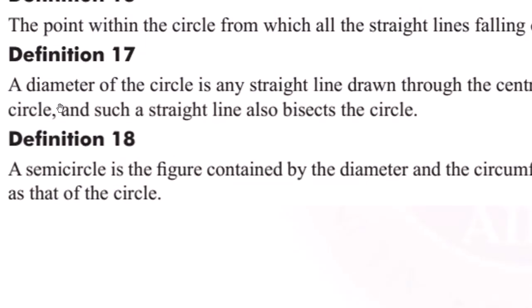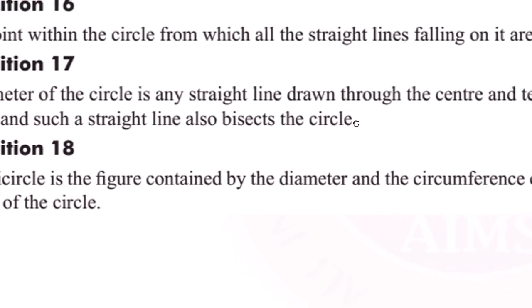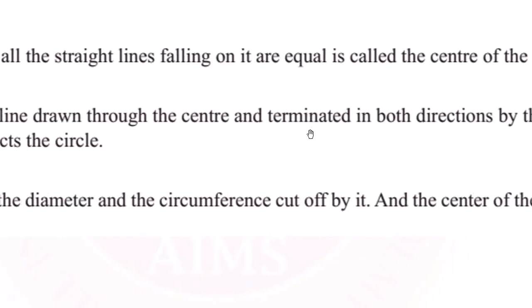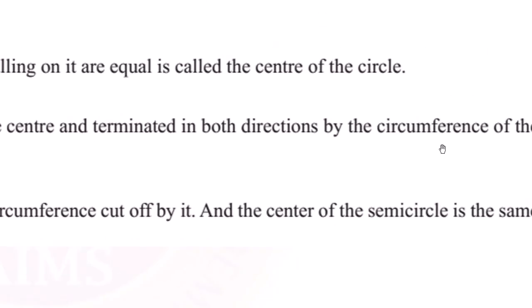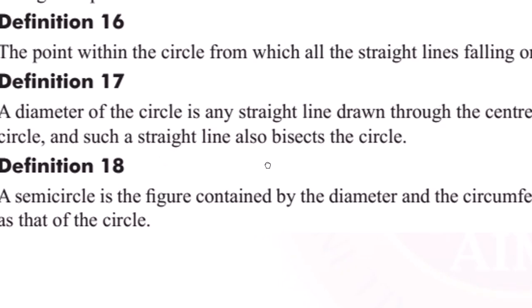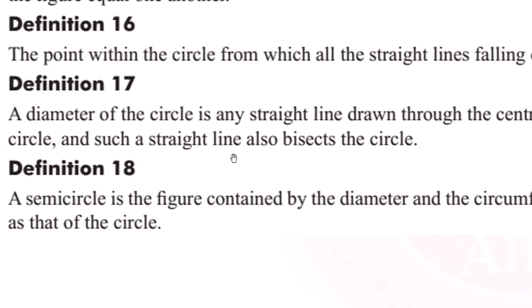Next, definition 17. A diameter of the circle is any straight line drawn through the center and terminated in both directions by the circumference of the circle, and such a straight line also bisects the circle.